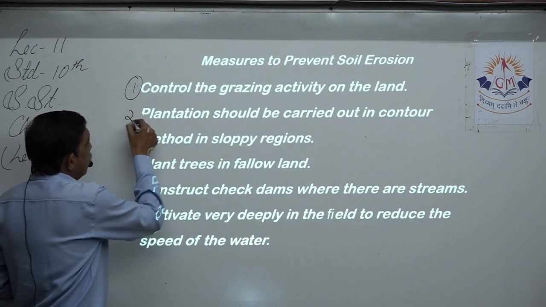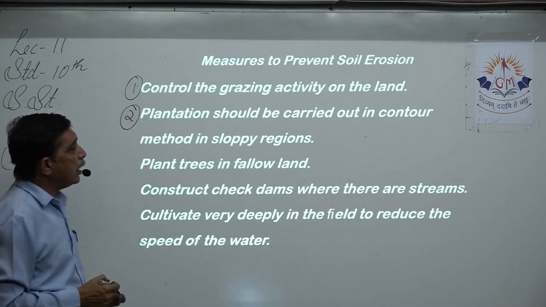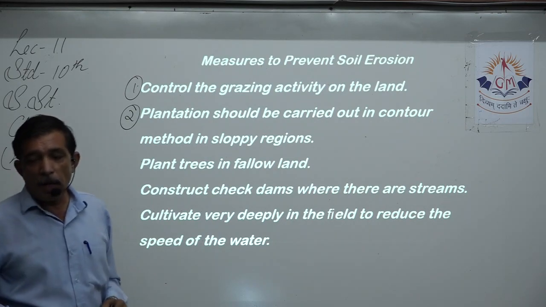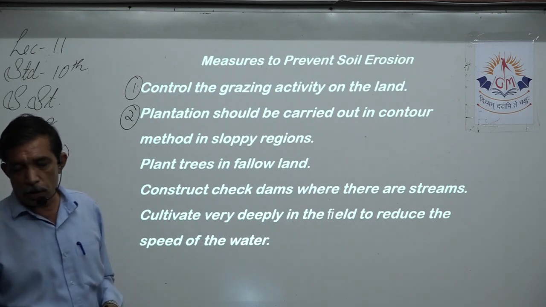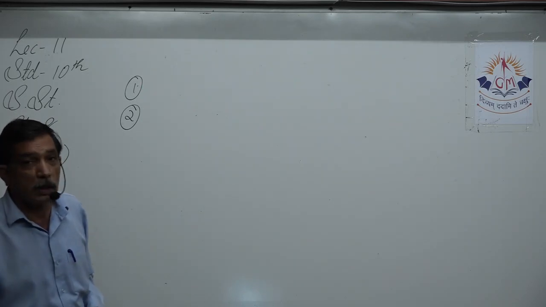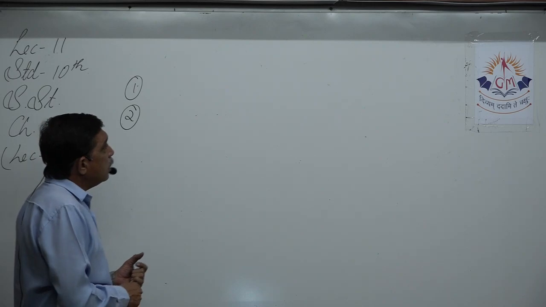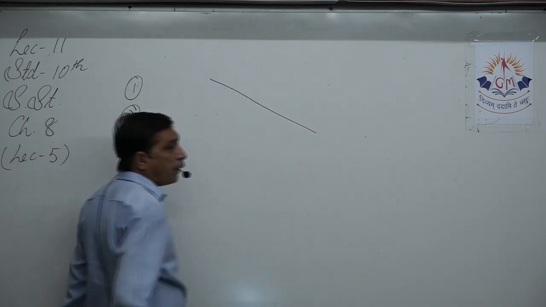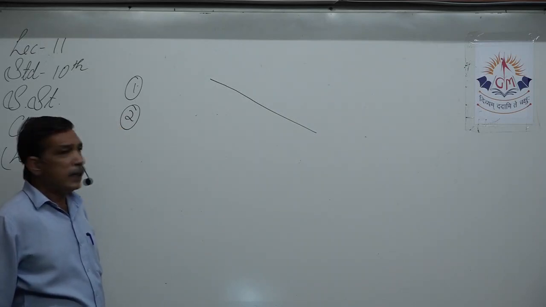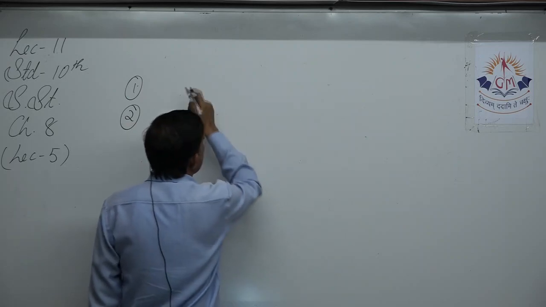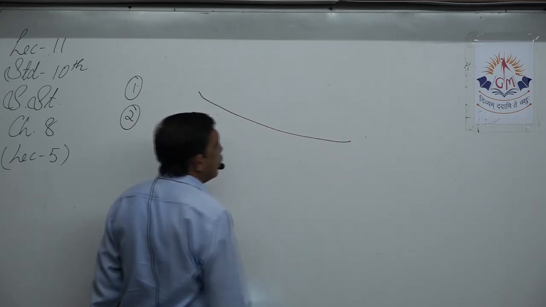Next is plantation should be carried out in the contour method in sloping regions. Now what type of plantation should it be? In the contour method. We'll have a picture also so that you know what that is. Now in the sloping region, for example, this is a hilly area. It is quite inclined. Suppose it has a very gentle slope.